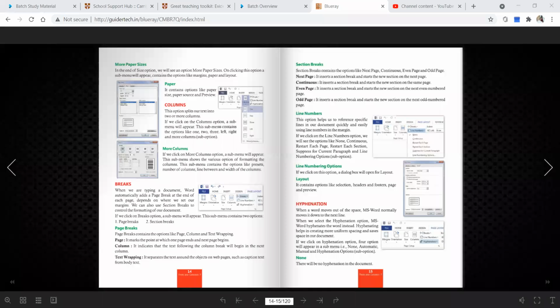Next here is coming line number. Line numbers will give a specific line number in your document quickly and easily, using line numbers in the margin. Here in the line numbers there are also many options: non-continuous, restart each page, restart each section, suppress for current paragraph. Line numbers, I should say, are not very commonly used.